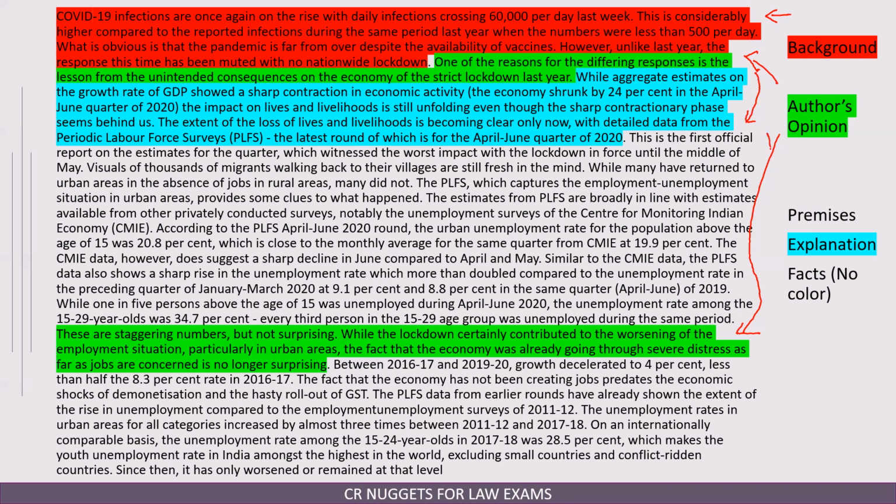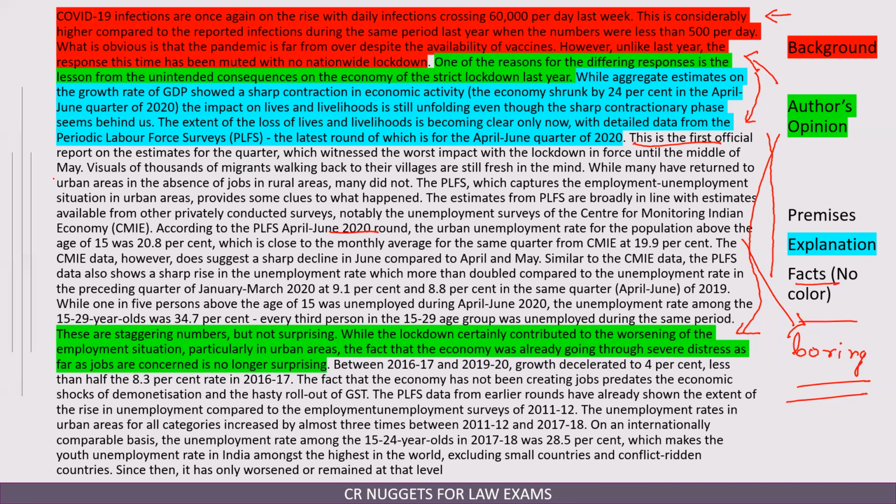Then there is a lot of factual information, things in no color. All the factual information becomes very boring, and that is where we start to feel that we are not able to understand the passage. A passage with a lot of facts and figures becomes very, very confusing. But just take it like this: these particular factual pieces of information are of no use. Even if you read them 5 times, you will not be able to retain them.